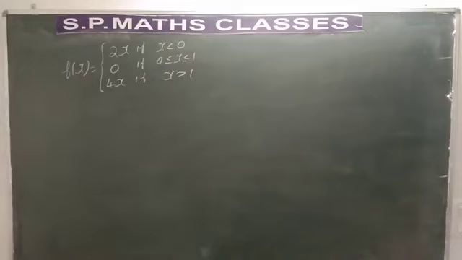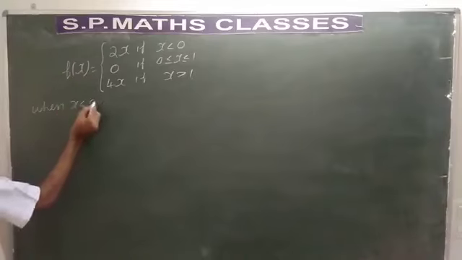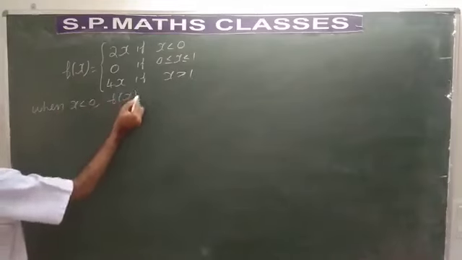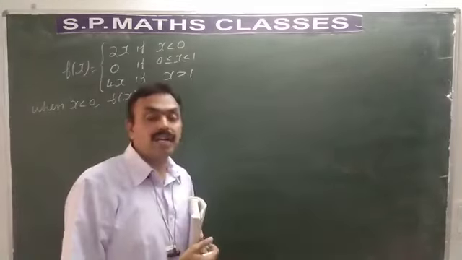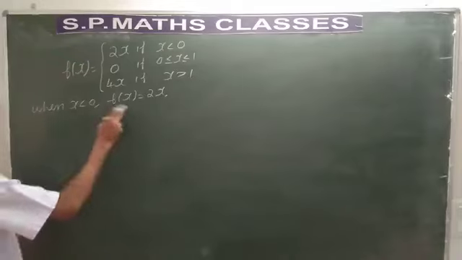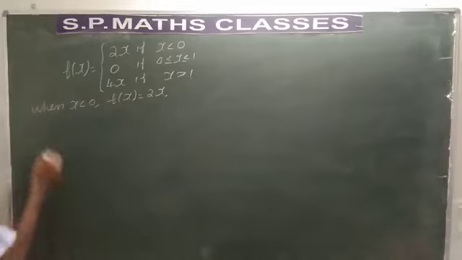So for all x less than 0, f of x is given, and when 0 less than x less than 1, f of x is 0, and when x is greater than 1, f of x is 4x. Let us write, when x is less than 0, f of x is 2x. You know, 2x is a linear polynomial. We have already proved that every polynomial function is continuous. So for all values x less than 0, f of x is said to be continuous.